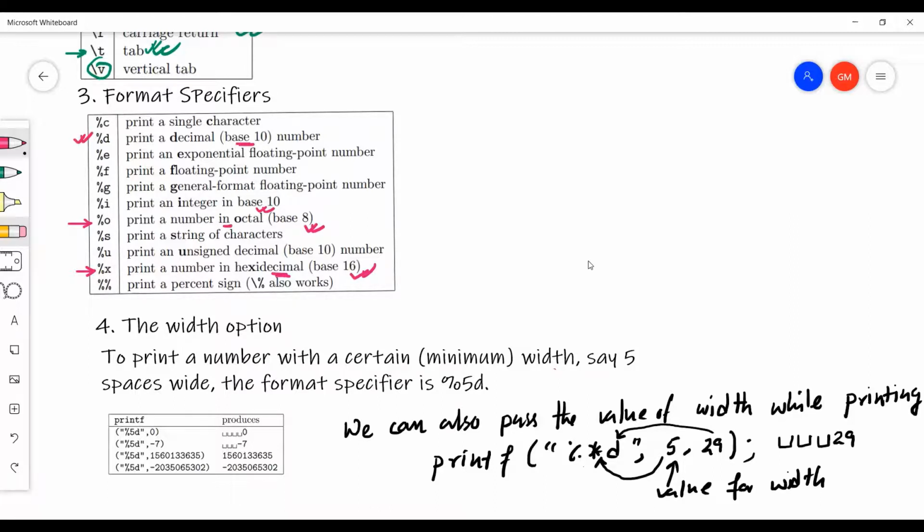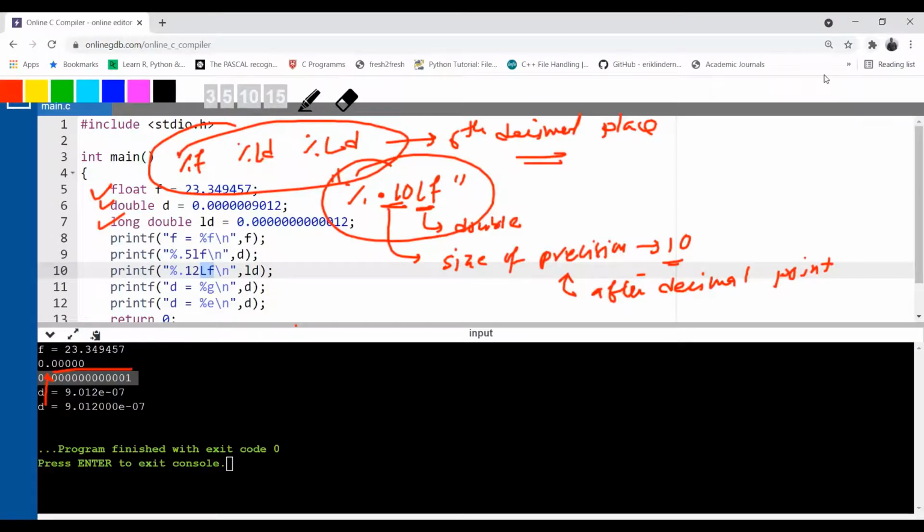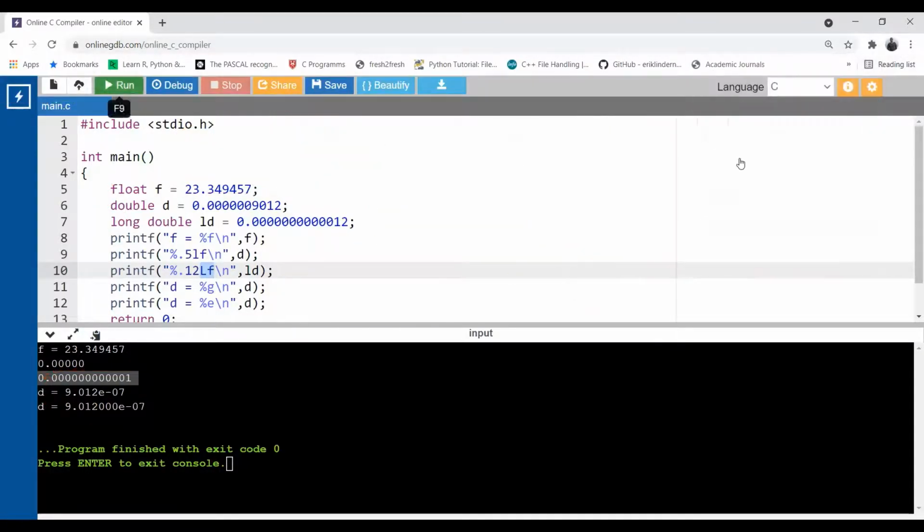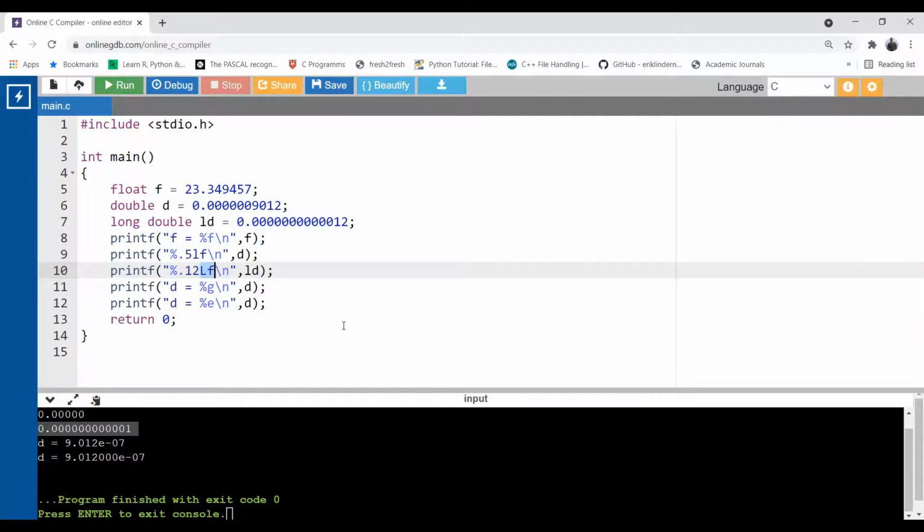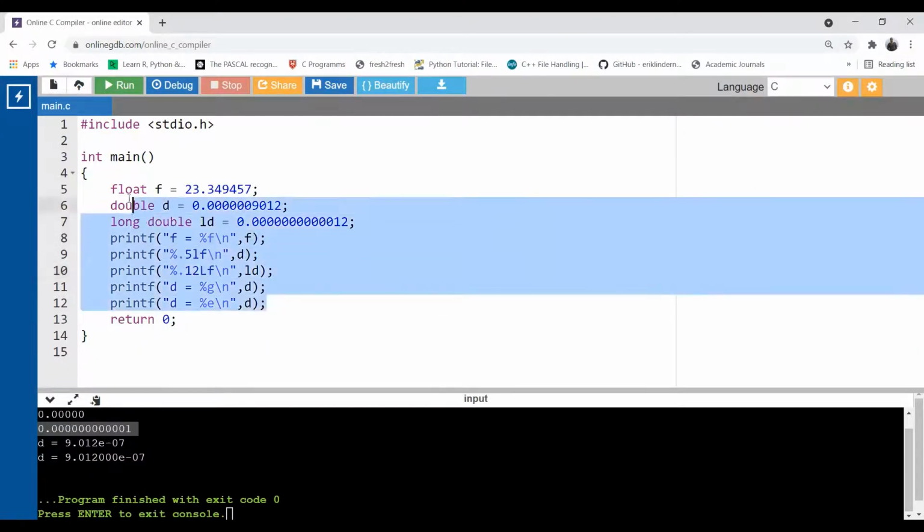There is no format specifier to print a number in binary, no direct format specifier. So let's see how these two format specifiers work, %o and %x. So let me just erase. Let's modify the code now. A couple more format specifiers that we have.